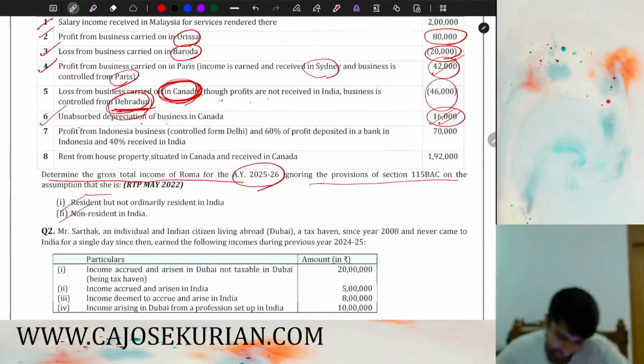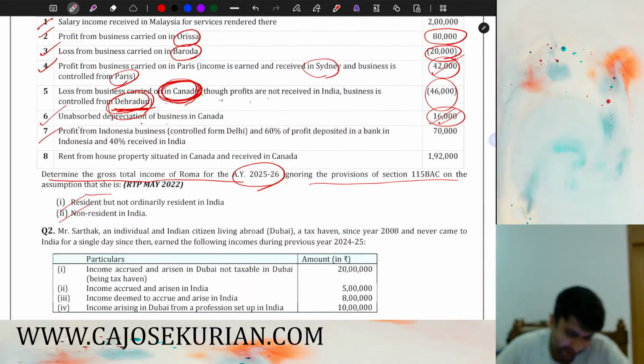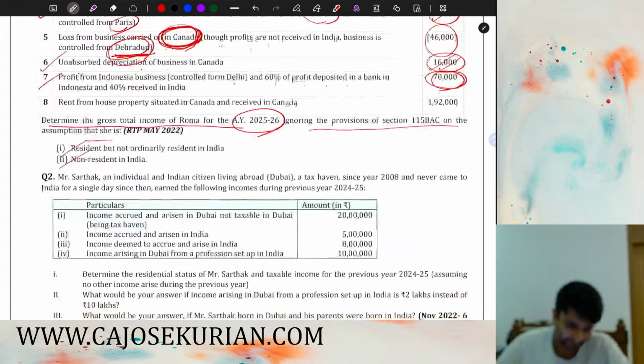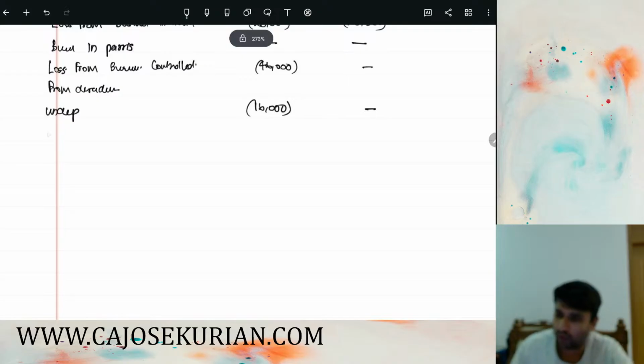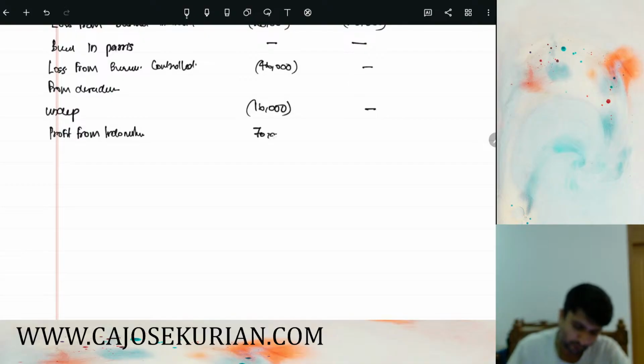Then what's next? Profit from Indonesia business controlled from Delhi. It's controlled from Delhi, and 60% of the profits are deposited in a bank in Indonesia and 40% received in India. And hence this 70,000 shall be fully taxable in the hands of R and OR. So what we can write is profit from Indonesia, 70,000 shall be fully taxable in India.